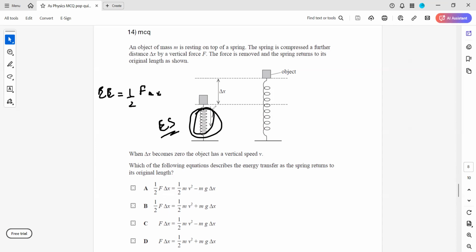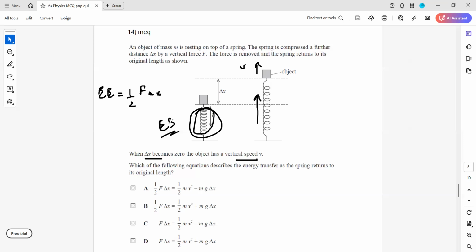The moment we release this mass, the spring will stretch, so the spring is moving the object. The force is removed. The spring returns to its original length. The extension becomes zero as the object is at that position, and the speed at which it is moving is v here. Which of the following equations describes the energy transfer?